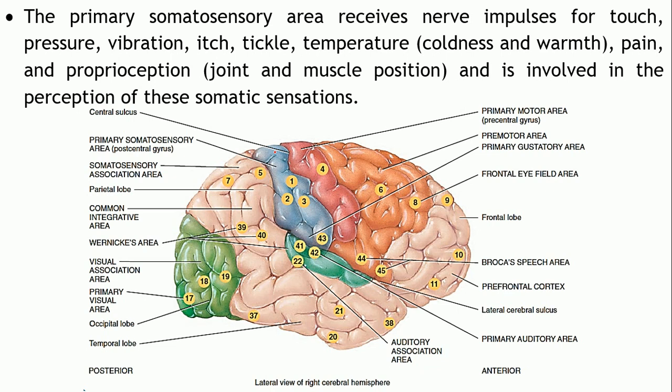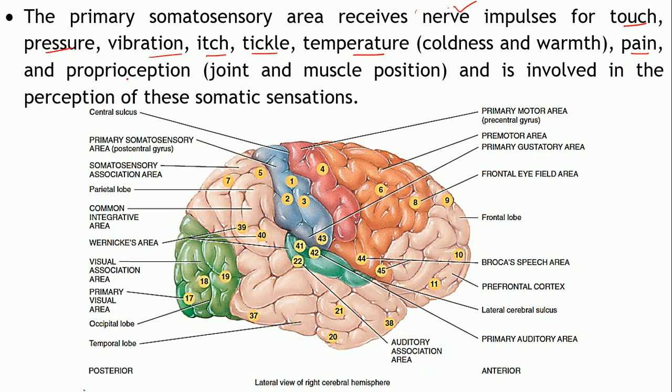Now what is the function of this primary somatosensory area? It receives the sensory impulses for touch, pressure, vibration, itch, tickle, and temperature, either cold or warm, which you are able to feel.